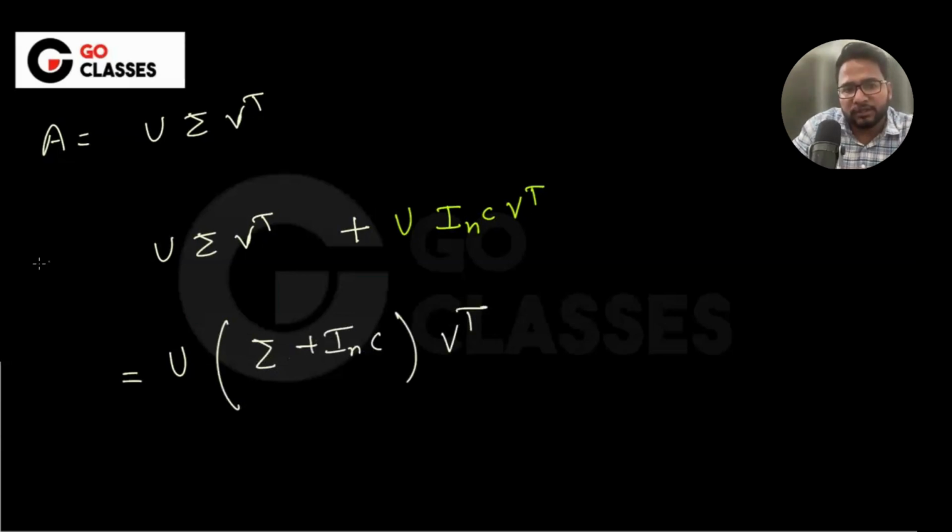Let's suppose this is some matrix B. You tell me, what are the singular values of B?